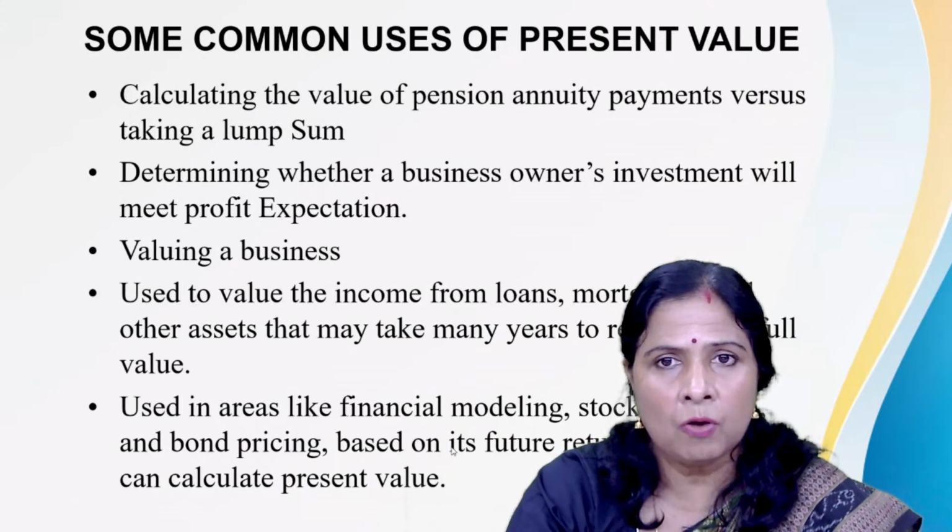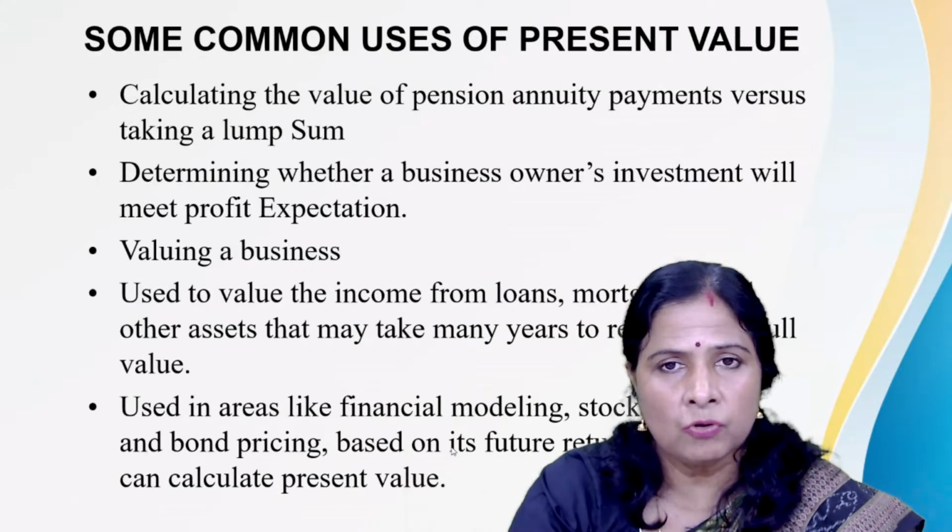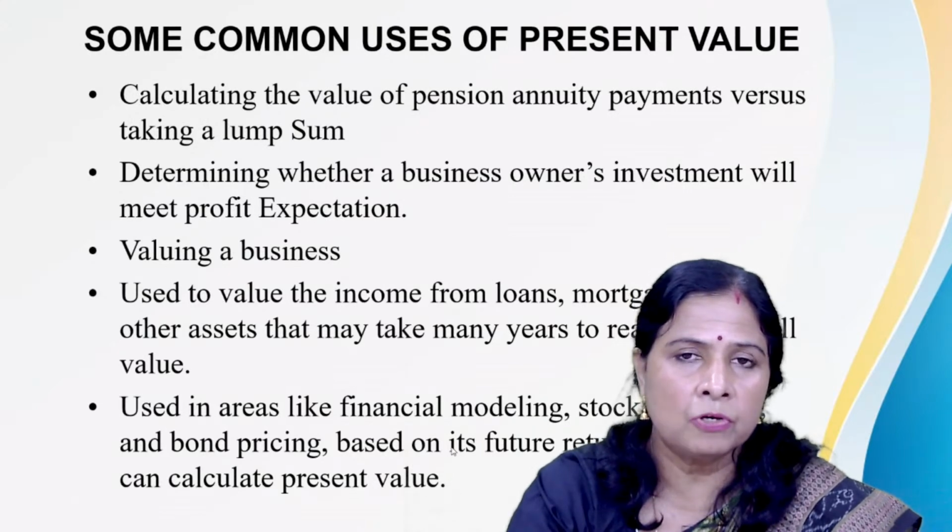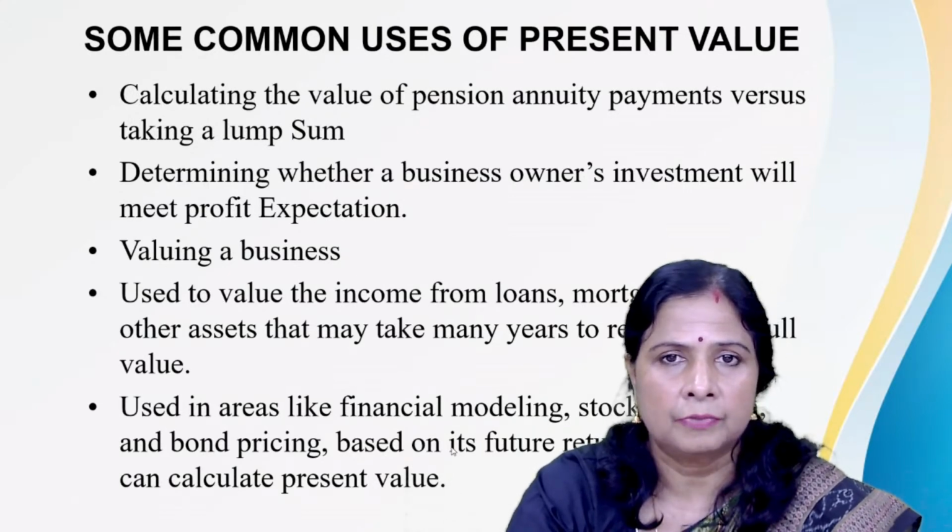If the present value of all the continuous cash inflows up to 20 years is much more than the 20 lakhs, then obviously that pension holder will prefer to accept option 2.